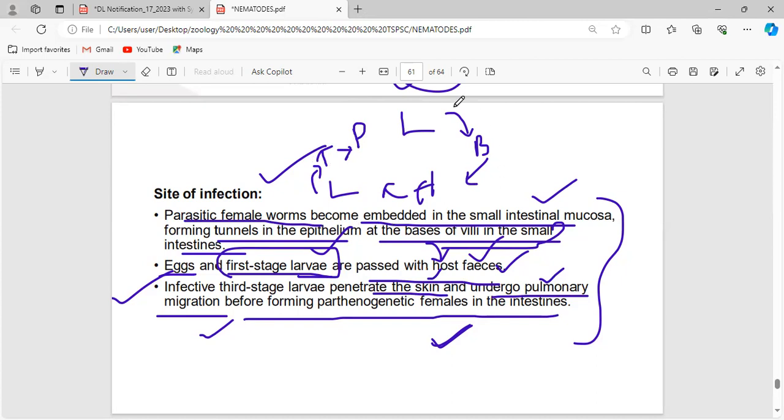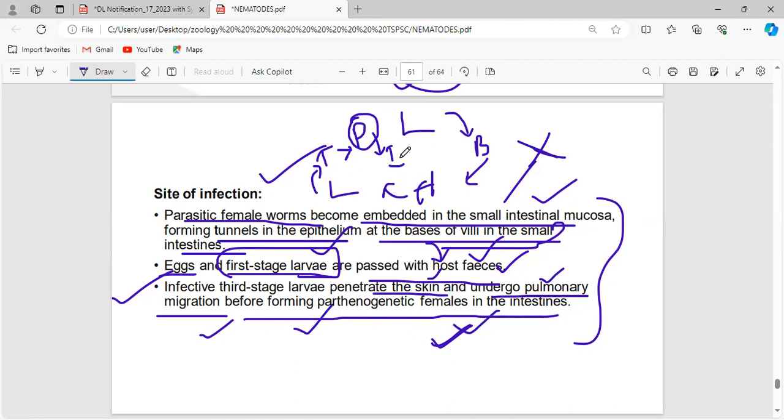See, through this migration there is no infection in any of the areas. Just migration happens, but from the pharynx it reaches the intestine. This is the pulmonary migration before forming parthenogenetic females in the intestine.